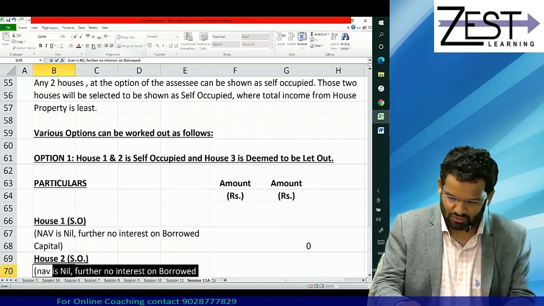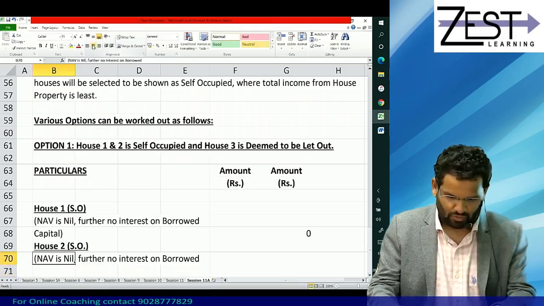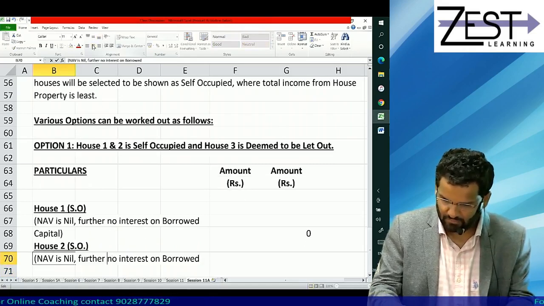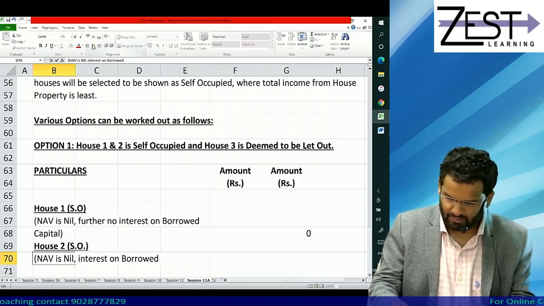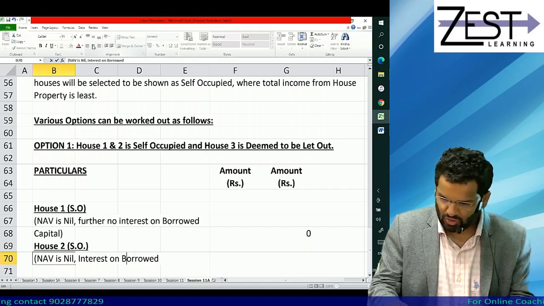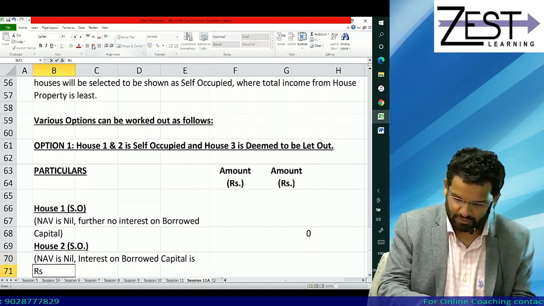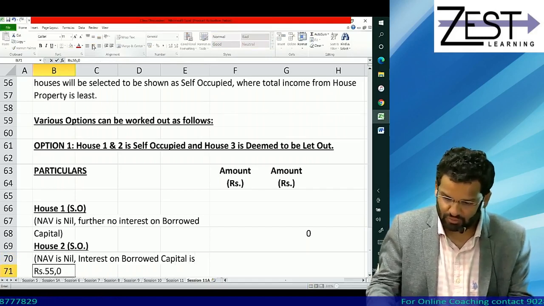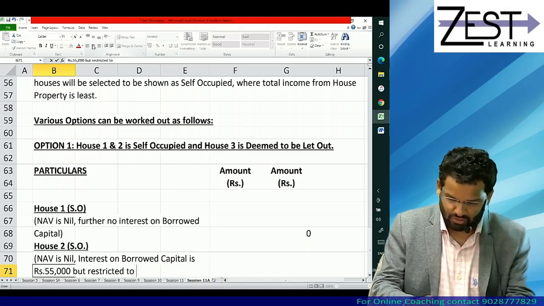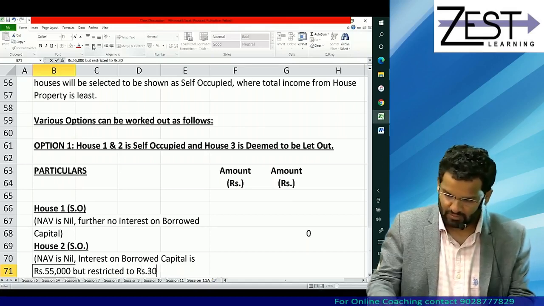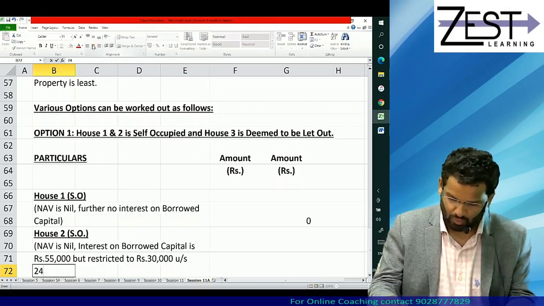After NAV, what is interest on borrowed capital? So I will say NAV is nil. Interest on borrowed capital is rupees actually 55,000, but restricted to rupees 30,000 under section 24B.